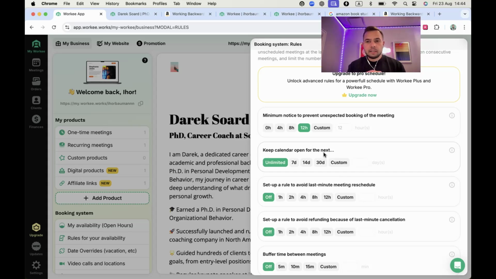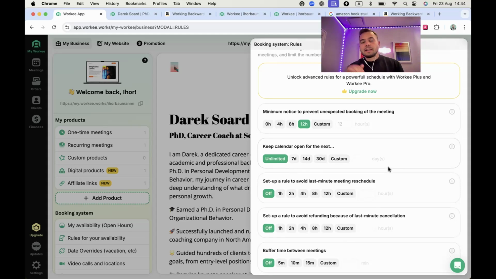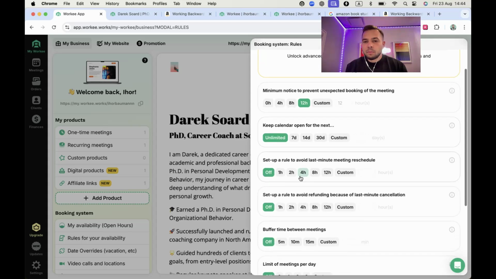For example, you can select that you want your clients to book you only in the next following 7 days, and your customers won't be able to book you for the future, like 7 days plus. Then set up a rule to avoid last-minute meeting reschedules. You can set up a rule for 4 hours. It means that your customers won't be able to reschedule a meeting with you on short notice.